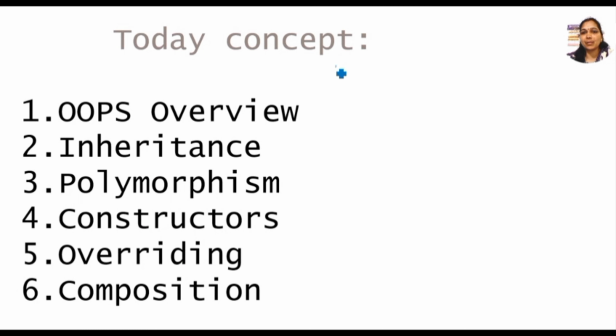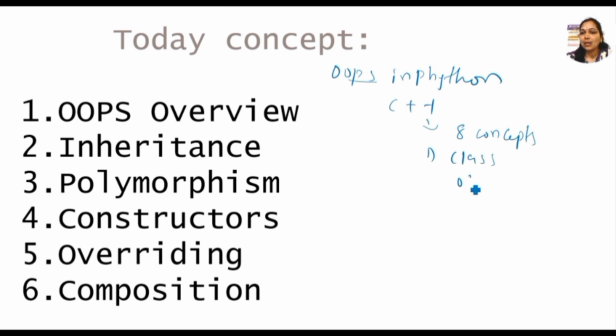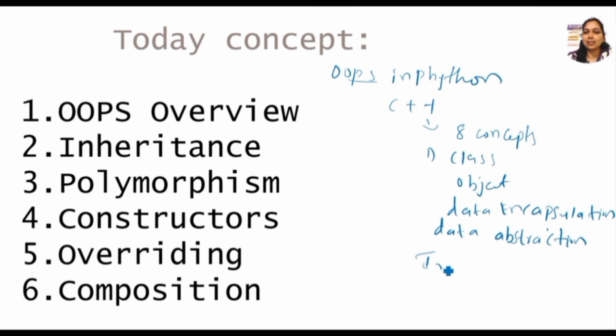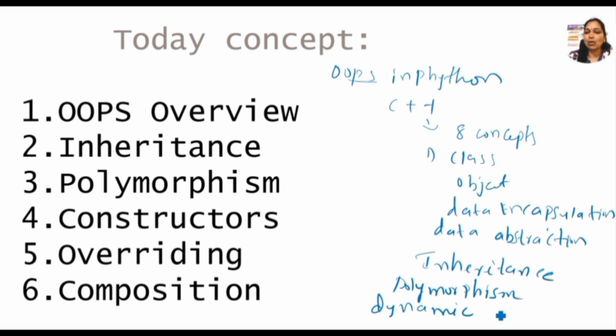Our topic is the OOPS concept in Python. Generally the OOPS concept starts from C++, and in C++ we have 8 concepts regarding OOPS. The first is classes, then objects, data encapsulation, data abstraction, inheritance, polymorphism, and dynamic binding. So generally we consider the OOPS concepts like this.